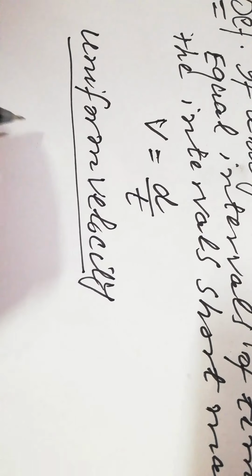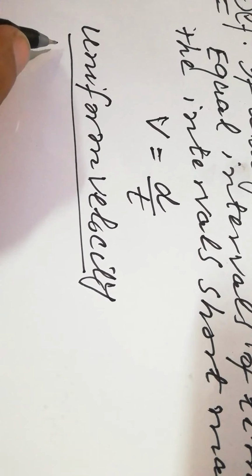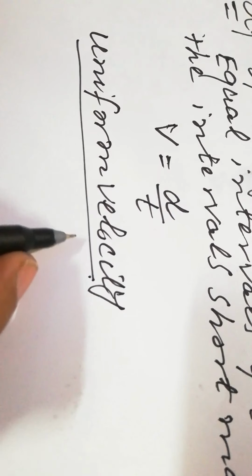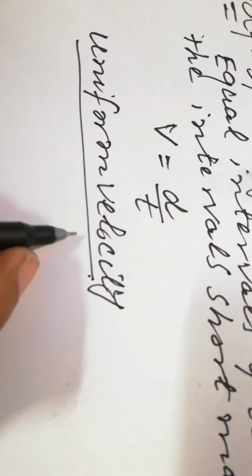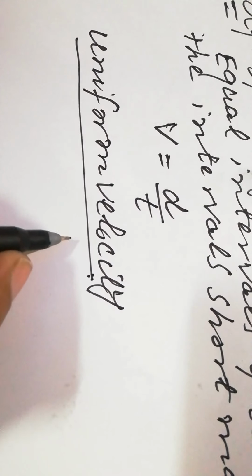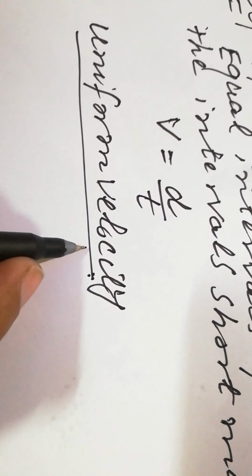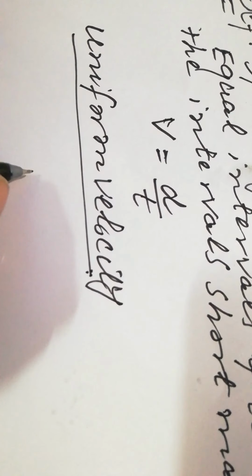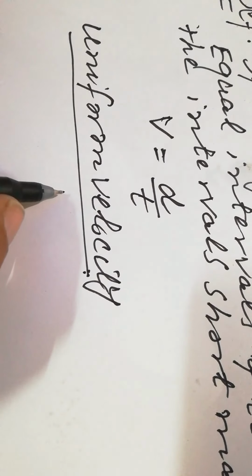Uniform velocity, students. I have already defined the velocity. What is velocity? The displacement per unit time, or rate of change of displacement. So it's a vector quantity because displacement is a vector. And what is displacement? It is the shortest distance between 2 points and a vector quantity.